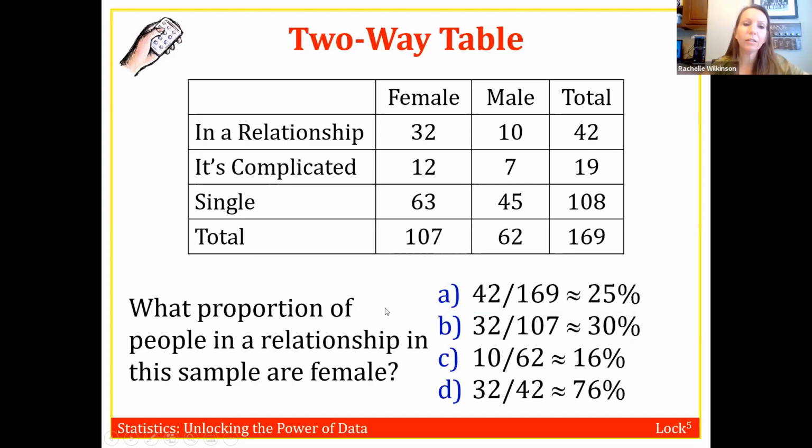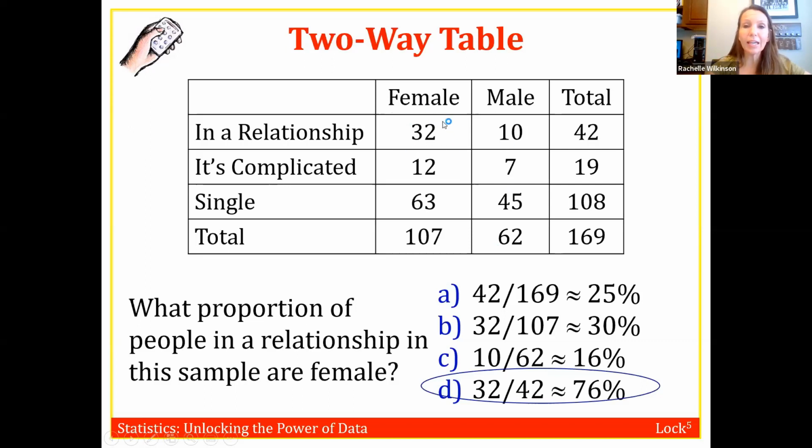Okay, next one. What proportion of people in a relationship are female? Okay, good. So that one we're conditioning on people in a relationship. So I'm going to use the total for in a relationship as my denominator. And then I'm looking for the females in a relationship, which is 32 for my numerator.